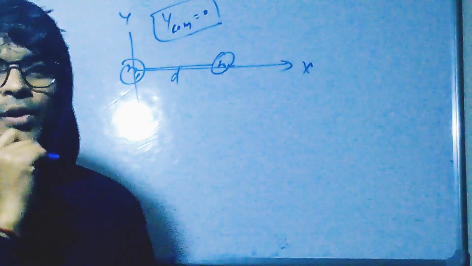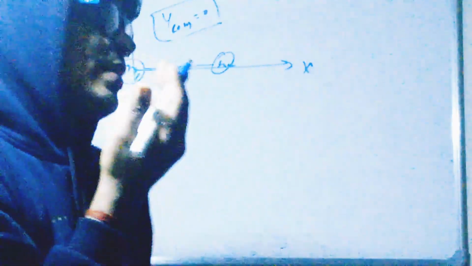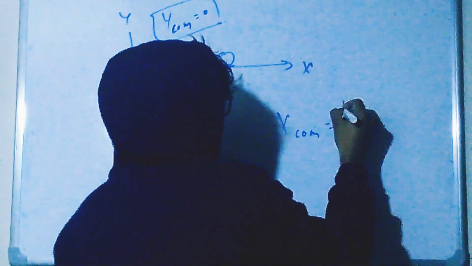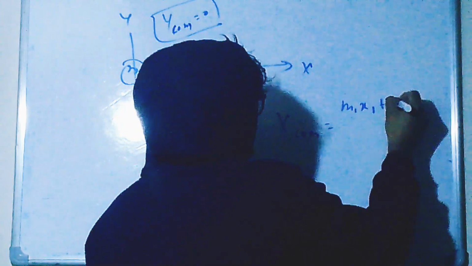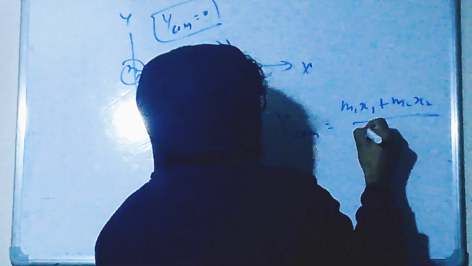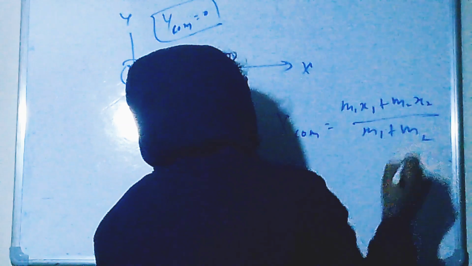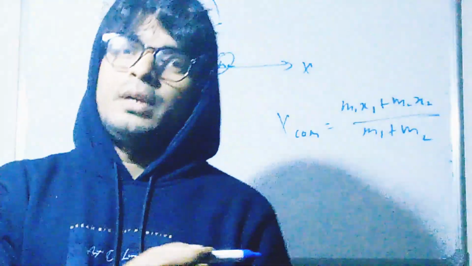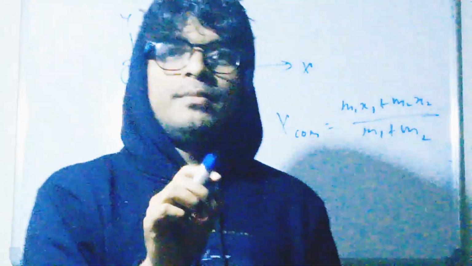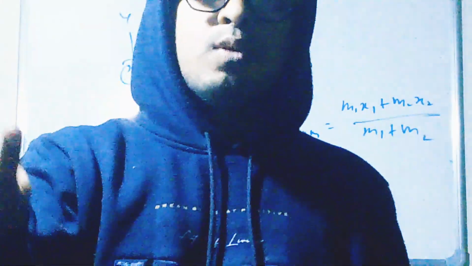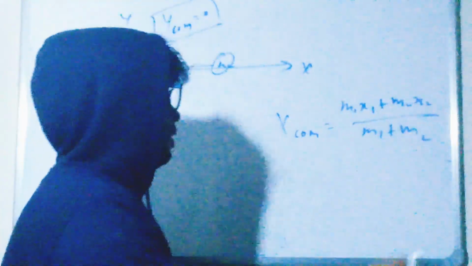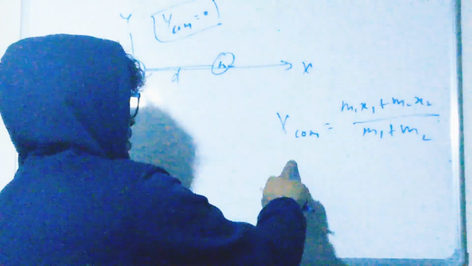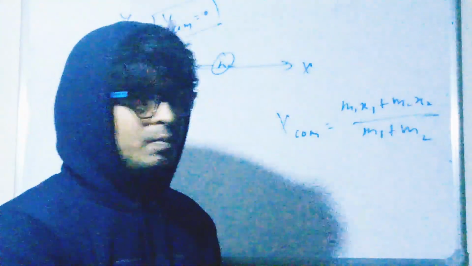But what about the x coordinate? All of us know this formula: the x coordinate of the center of mass is (m1 x1 + m2 x2) divided by (m1 + m2). We can continue it for three masses by adding m3 x3, and for a four-mass system by adding m4. Similarly, you can find the y coordinate of the center of mass: (m1 y1 + m2 y2) divided by (m1 + m2).